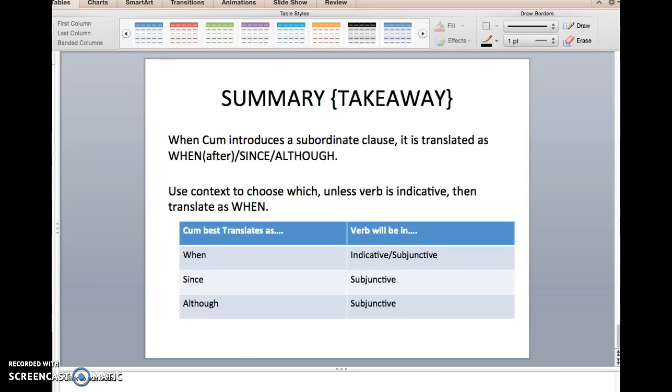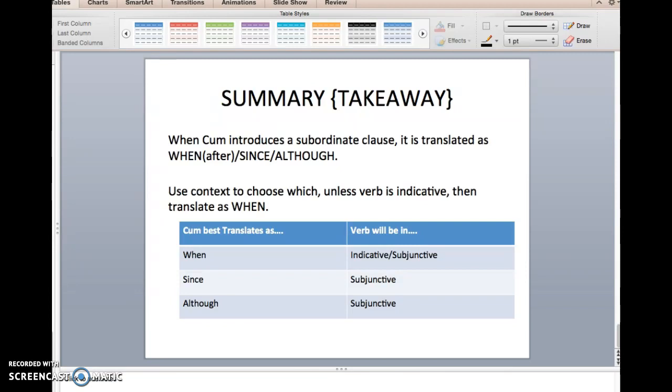When you see a cum introducing a subordinate clause, and the best way to identify it is that it's not followed immediately by an ablative noun, or it comes at the beginning of the sentence, right? Then we're going to translate that cum as when, sometimes after, but really when, since, although. And we're going to link cum, when, since, although in our minds. And we're going to use context to decide which of those translations to use.